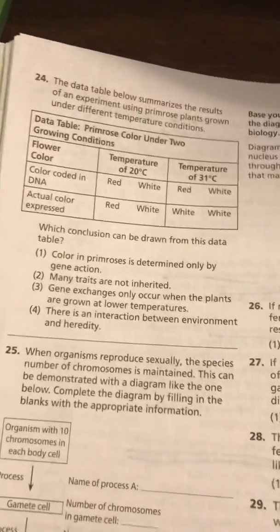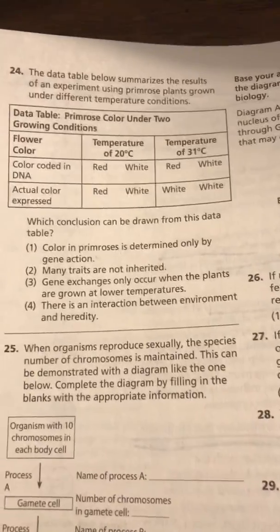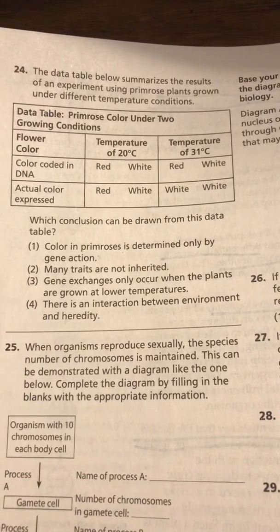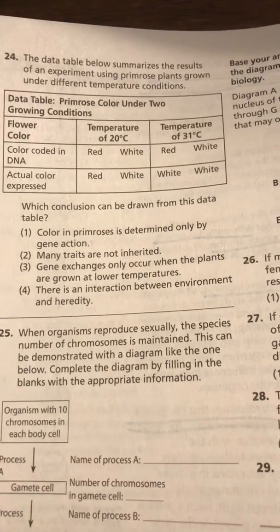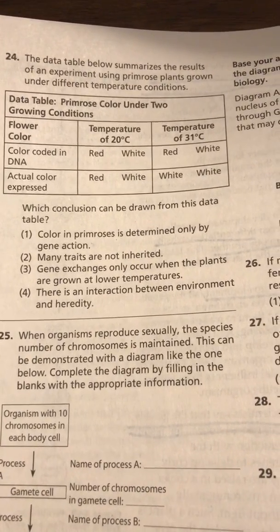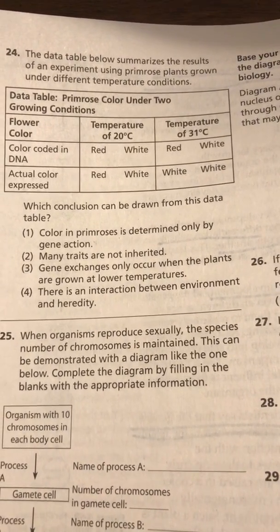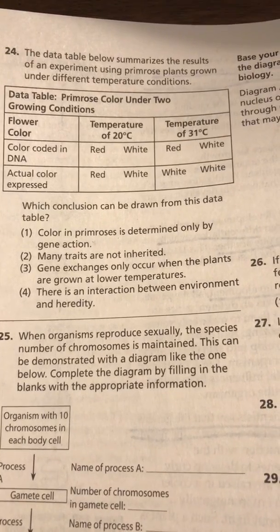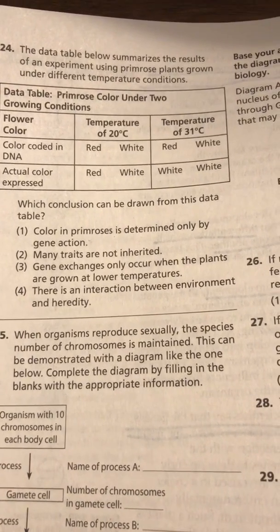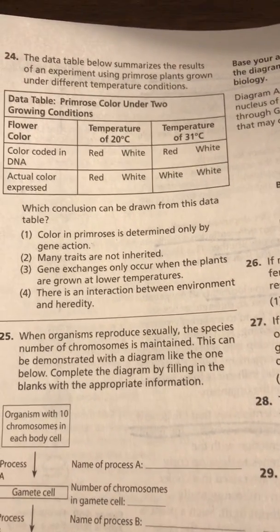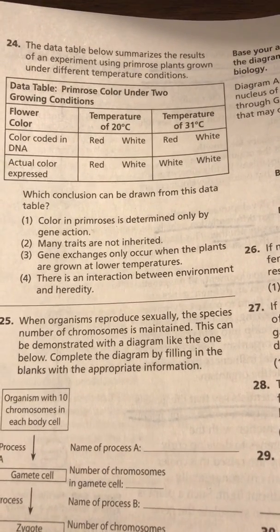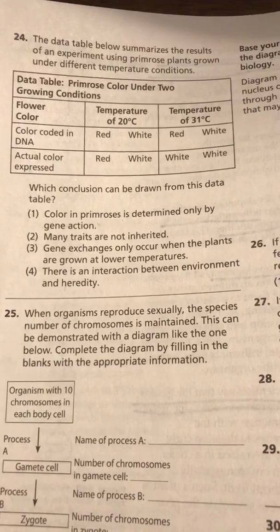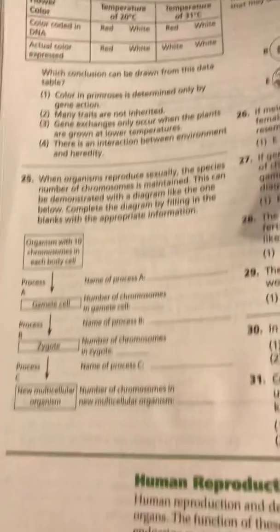Number 24. The data table below summarizes the results of an experiment using primrose plants grown under different temperature conditions. Which conclusion can be drawn from this data table? 1. Color in primroses is determined only by gene action. 2. Many traits are not inherited. 3. Gene exchanges only occur when the plants are grown at lower temperatures. 4. There is an interaction between environment and heredity.